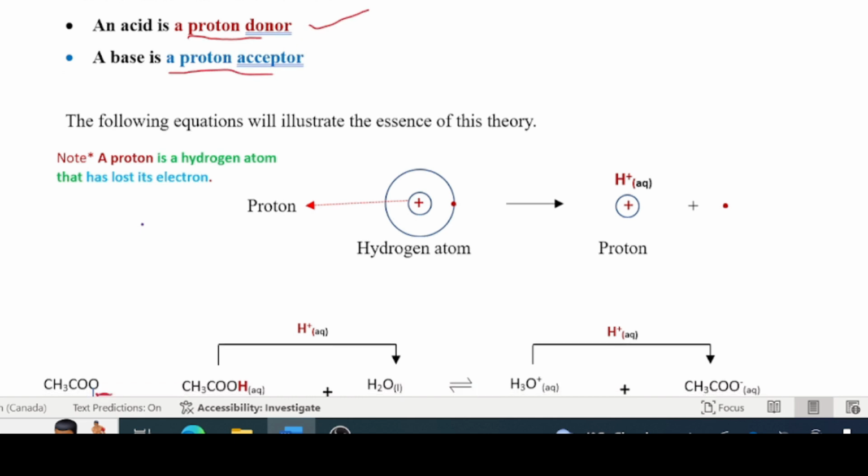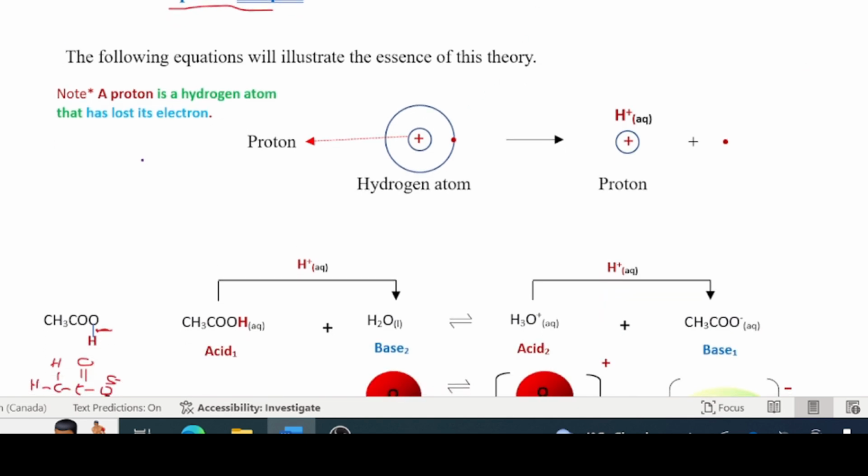Watch this. What is a proton? If I have a hydrogen atom, it is made up of one electron and a proton. If we knock this electron off as we do here, what is left is what we call a hydrogen ion. But in effect, it is really a proton. So a hydrogen ion is a proton. A hydrogen ion is a hydrogen atom that has lost its electron and is called a proton.